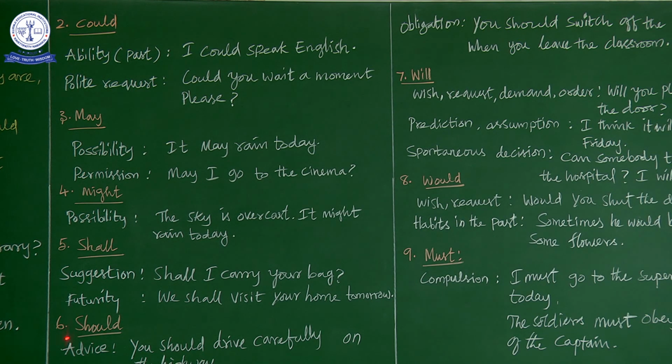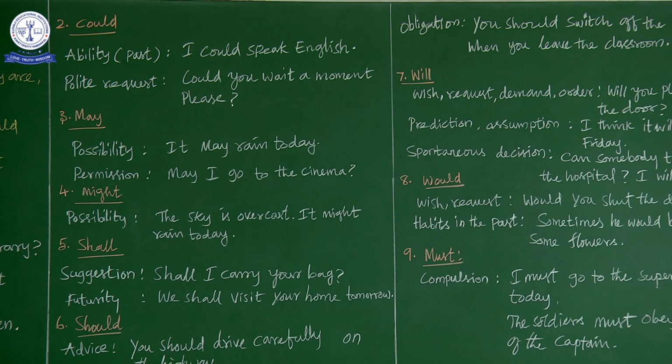Okay, let's move on to the sixth one. What is the sixth modal? That is should. Okay, this is a very important modal. One is advice. Whenever you want to give advice to your friends, you can use this should. You should drive carefully on the highway. So you are telling your friend, you should drive carefully on the highway. So you should be very careful while driving your car on the highway. So it is an advice.